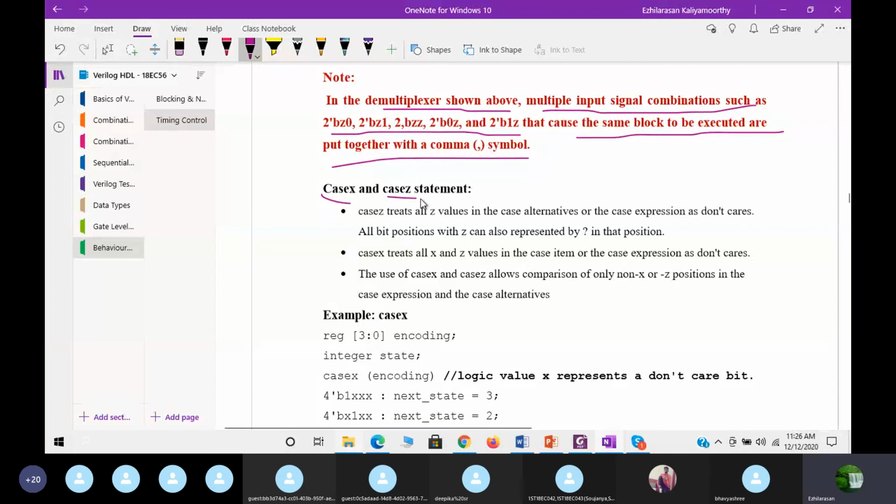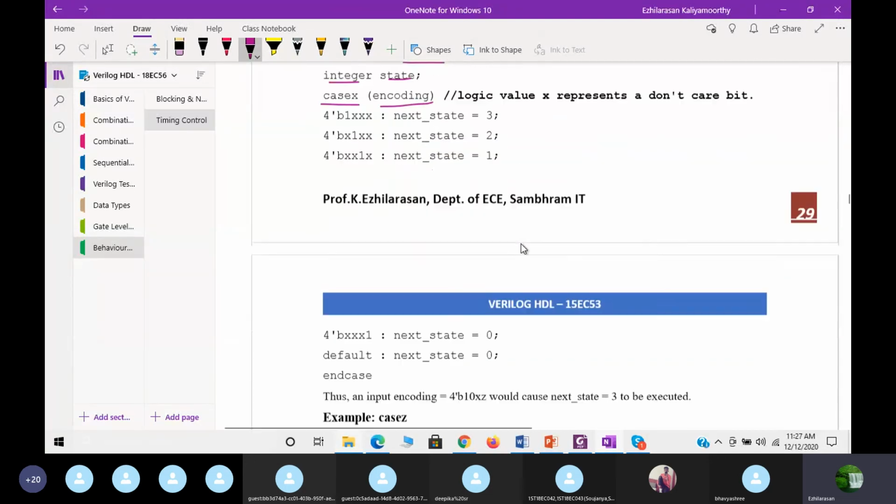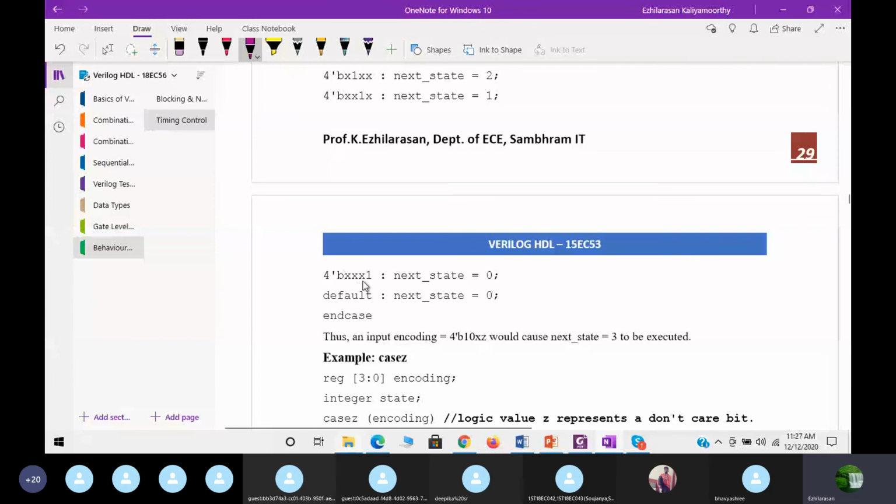See now the casex: 4'b1xxx, next 4'bx1xx, next state is 2. 4'bxx1x, next state is 1. 4'bxxx1, next state is 0. The default next state will be 0.